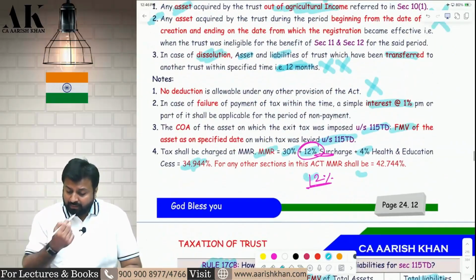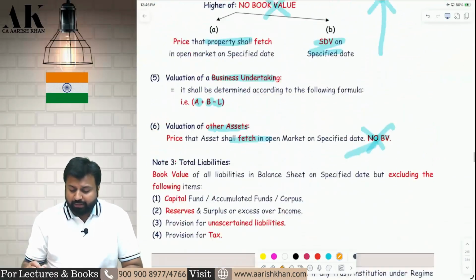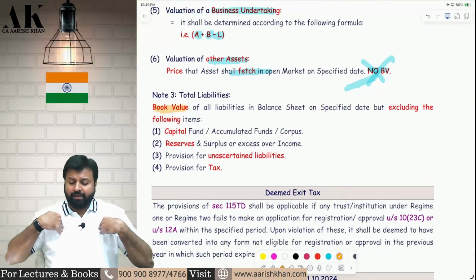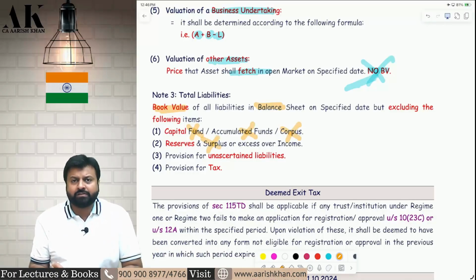Now we will talk about how you will compute the total liabilities. From the aggregate FMV of all assets, you have to reduce your liabilities. How will you reduce the liabilities? Book value of all liabilities. This is the liability of the trust. You will take book value of all liabilities. You will not take capital, accumulated fund, corpus, reserves and surplus, or profit and loss account. You will not take uncertain liability. You will not take provision for tax.